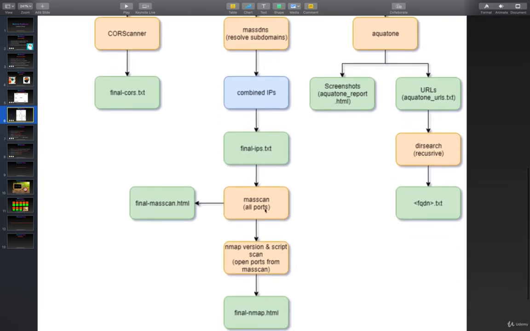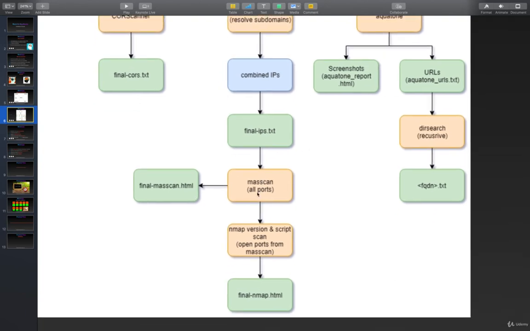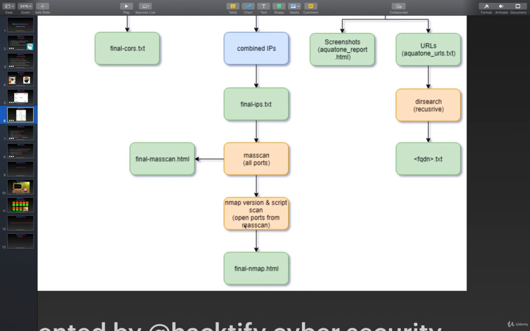Now we are going to run Masscan on these IPs on all the ports, and we are going to save the output in final massscan.html. This HTML file will have the results of all the ports scanned of that particular target. And let's say on those specific ports, if there are some interesting services running, or some software version which is outdated, we can identify that using Nmap.